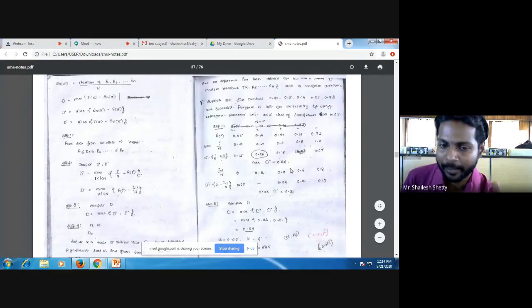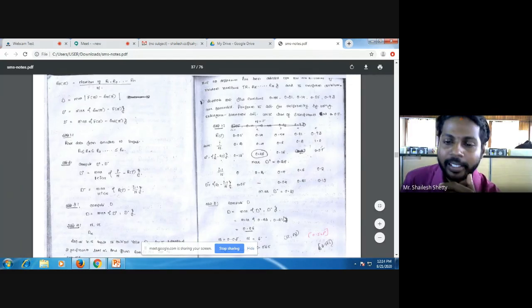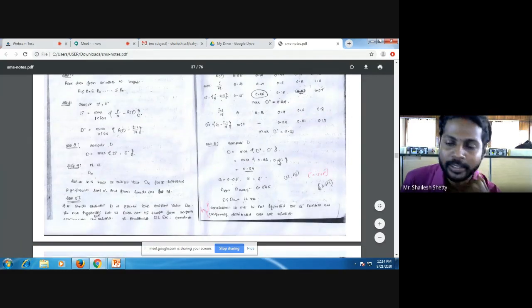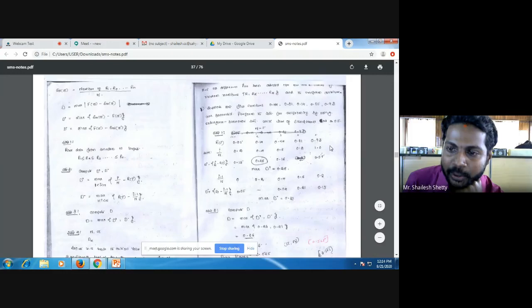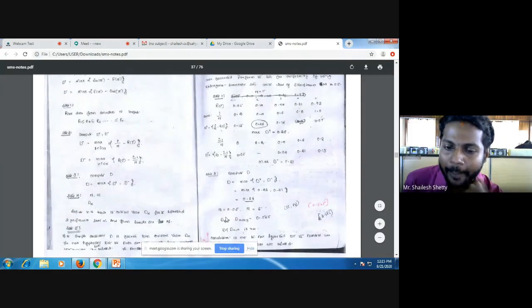Once this is completed, I'll go for computing my D. D is nothing but the maximum of D plus comma D minus. It's 0.26 and 0.21. Out of these two, which is maximum? It is 0.26. This is my calculation. Now in the question they have given you the level of significance as 0.05. This is to get the table value. In the appendix, if I look up the table value for 0.05 and n equal to 5, I get 0.565. Sometimes in the exam, they'll directly give you the 0.565 value. D of alpha comma n.